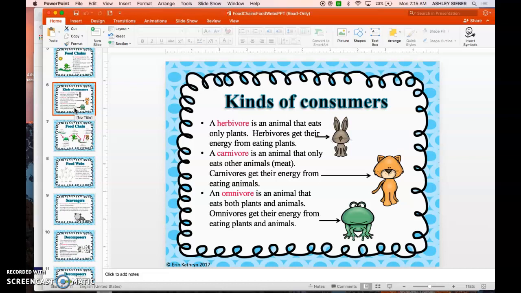I guess that's a lion. Lions are carnivores. They only eat meat. An omnivore is an animal that eats both plants and animals. Omnivores get their energy from eating plants and animals. A frog eats both plants and animals, so it is an omnivore.